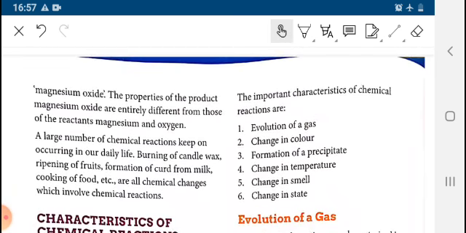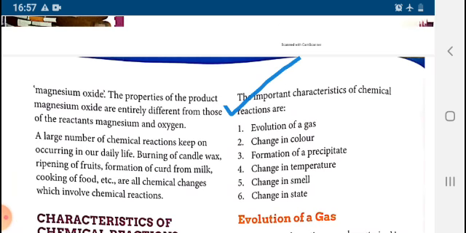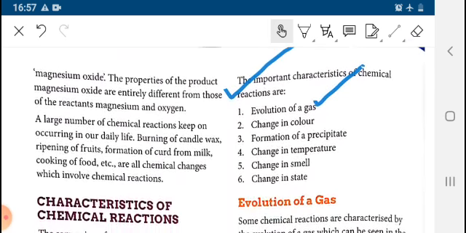What are the important characteristics of a chemical reaction? First, evolution of a gas, change in color, formation of precipitate or you can say PPT, change in temperature, change in smell, change in taste. These are the very important characteristics, or you can say the identification methods, that a chemical reaction is occurring.